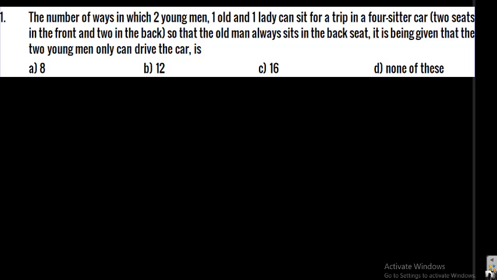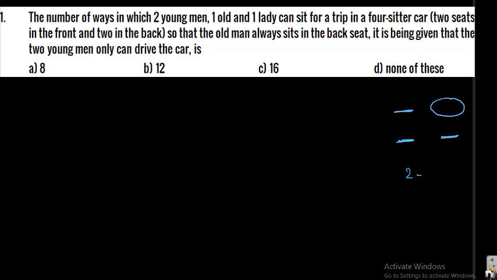Okay, so what is the condition here? This is the driver seat. This is the front seat. These two are the two back seats. Now we want to accommodate four persons. Without any condition, you can accommodate them in 4 factorial ways, but some conditions are given. Under those conditions, we want to accommodate them.